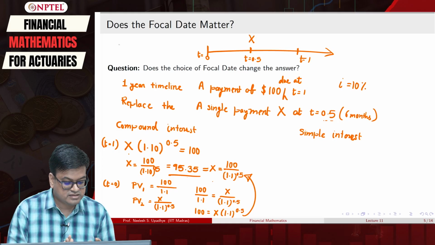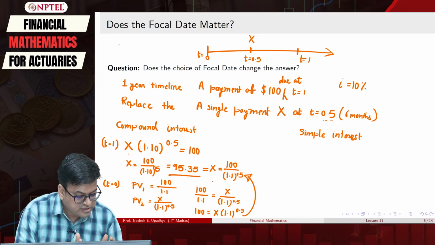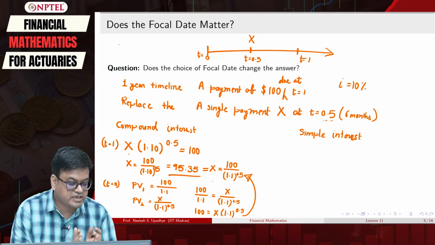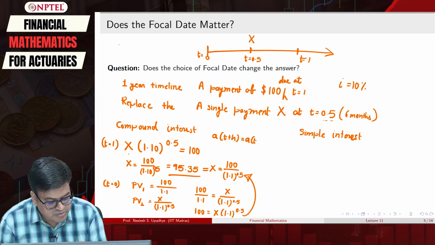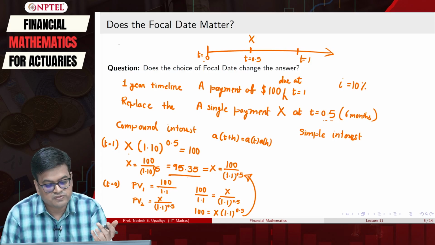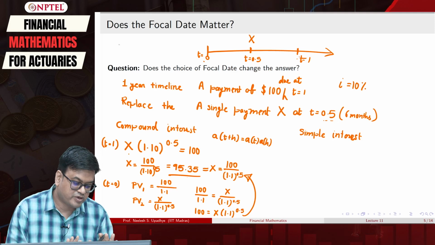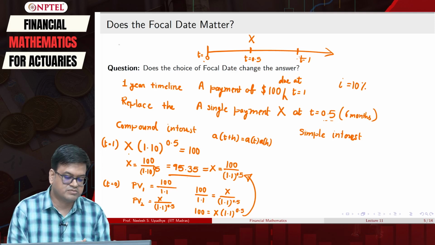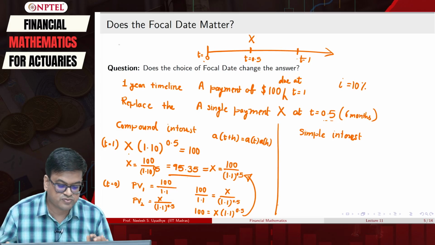This is a clear cut understanding that under compound interest rate, because the interest accumulation function, say a(t plus h), is actually a multiplicative accumulation function, it does not matter whether you use t equal to 0 as a focal date or t equal to 1 as a focal date. So, under the compound interest assumption, the choice of focal date does not matter, that is one thing.